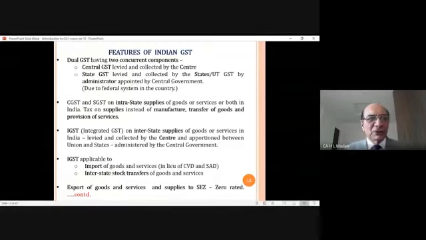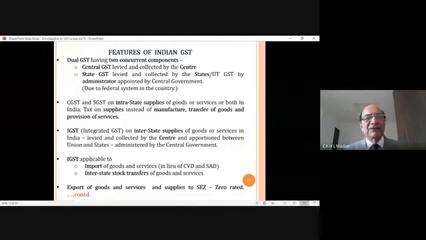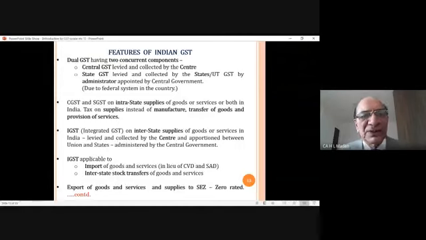He will not charge 2.5% SGST or 2.5% CGST in his bill. Instead, he will be charging one tax called IGST at the rate of 5% or 18%, whatever is the rate on that item.